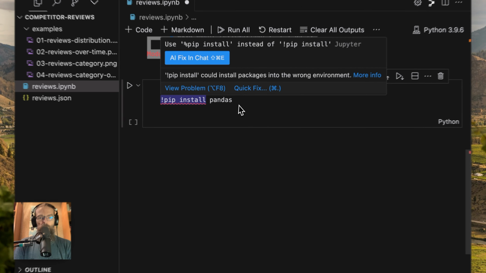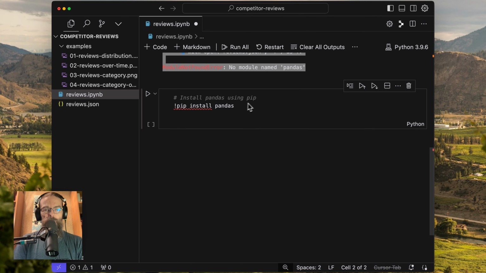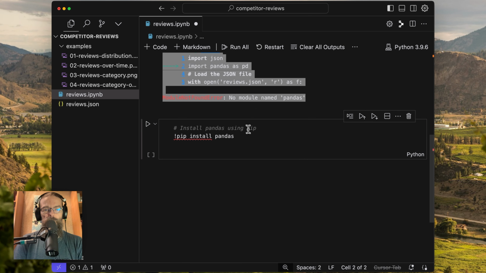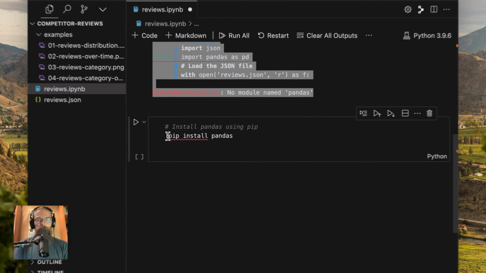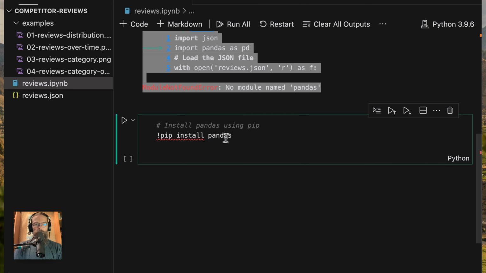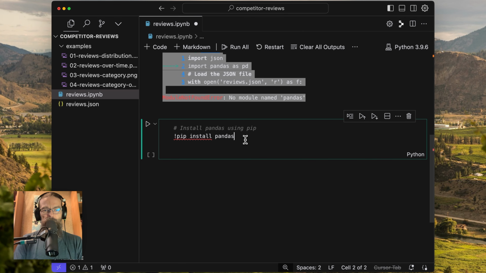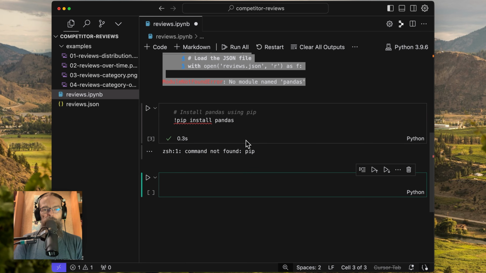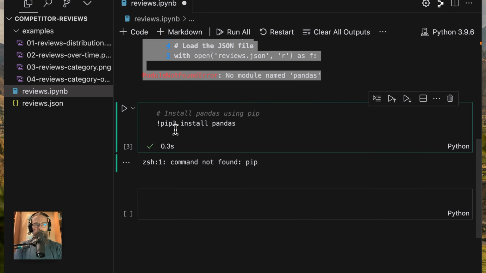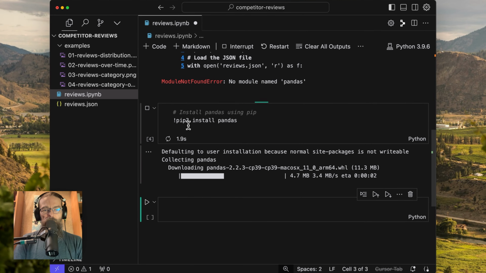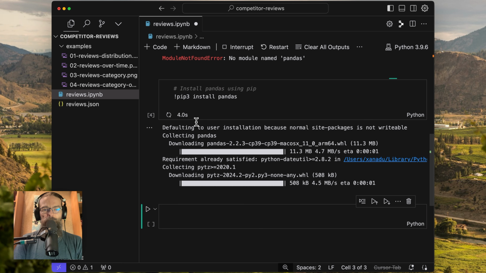This is saying we need to install pandas, which is a data science library we're going to use to do some analysis. It's got this bang at the front because it's going to run this as a command line command. Instead of being in Python, it's actually going to run in the command line. So I hit Enter on that. And then, oh, it's saying there's no pip on mine. I think mine's going to be pip3 because I have Python 3 installed.